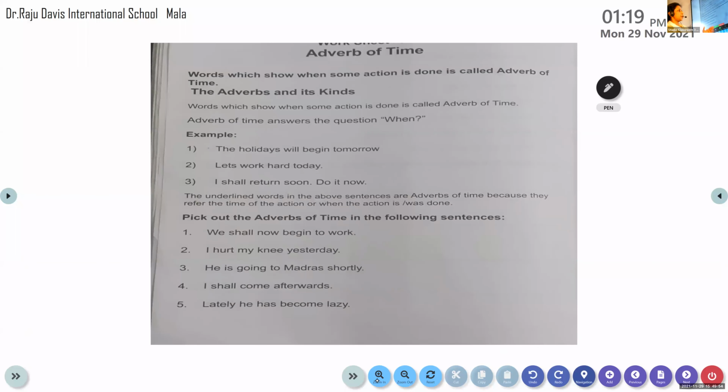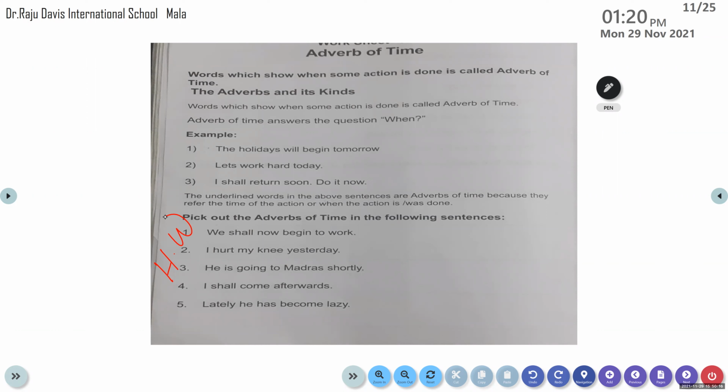Now there is an exercise for you. You have to identify the adverb of time here. All of you please take page number 30. I'm not going to do it for you. You have to do it as homework. You only have to underline the adverb of time. We shall now begin to work. Come on, identify the adverb of time here.